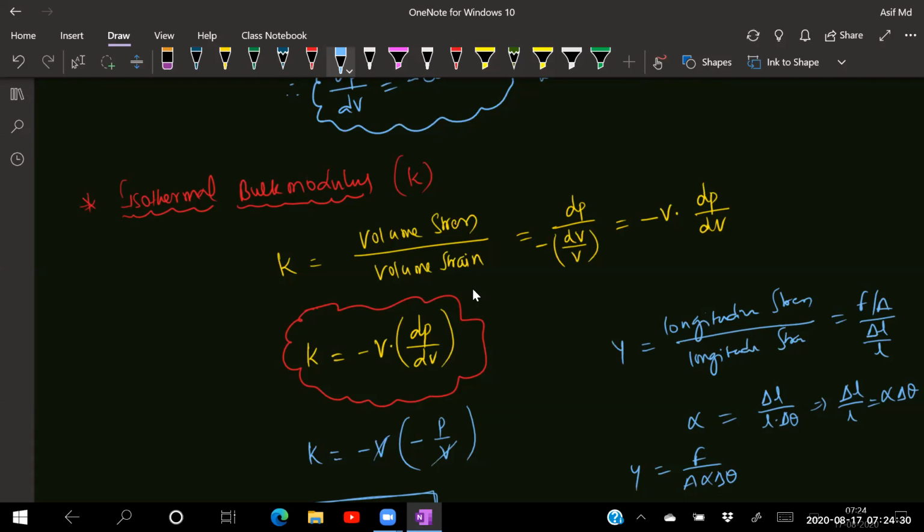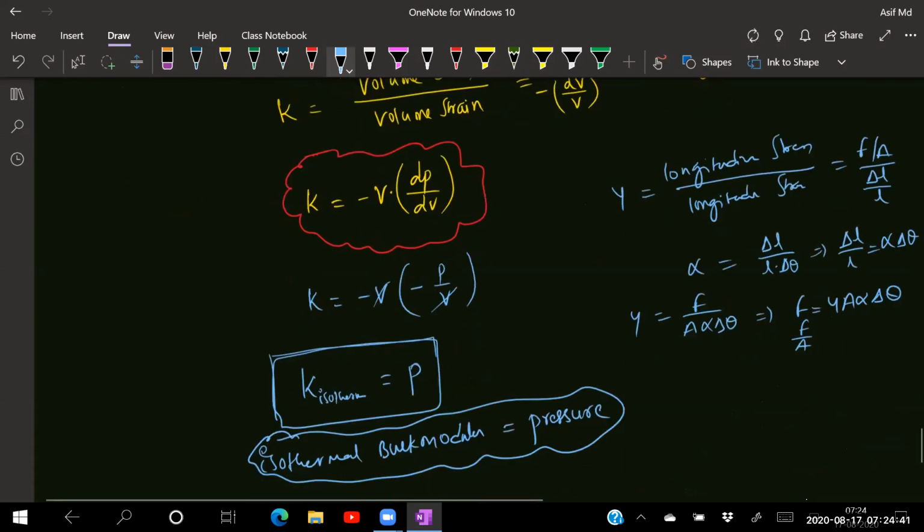So force is equal to how much? F is equal to Y A alpha into delta theta. Thermal stress is nothing but force by area. Force by area is F by A. If I take it to this side, this will become Y into alpha into delta theta. I hope you remember this. Thermal stress is equal to Y into alpha into delta theta.